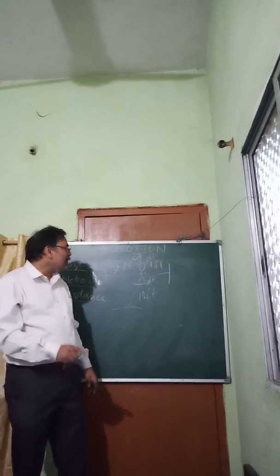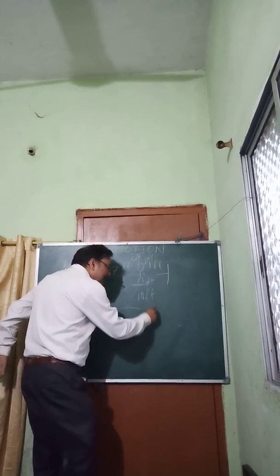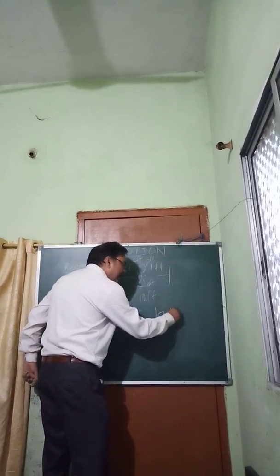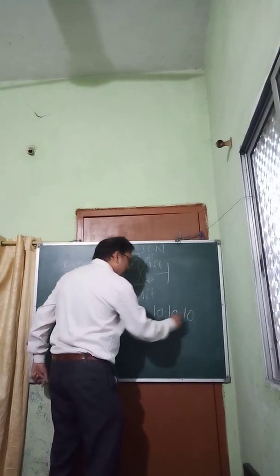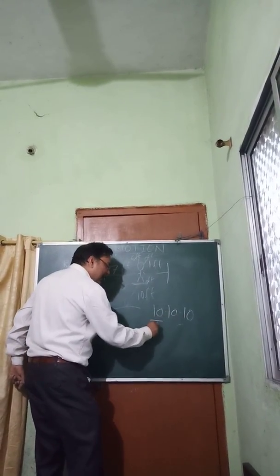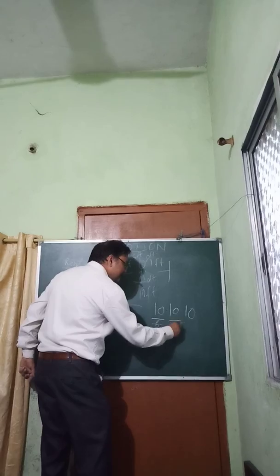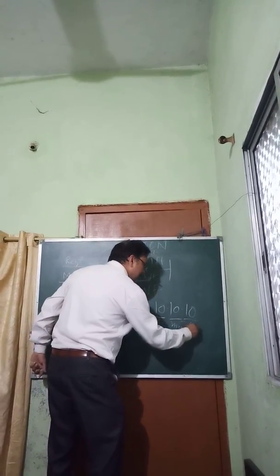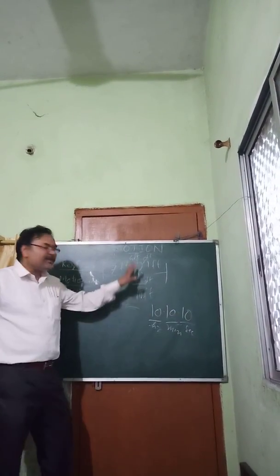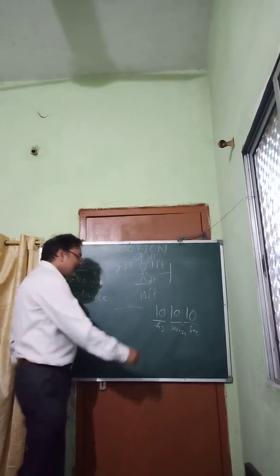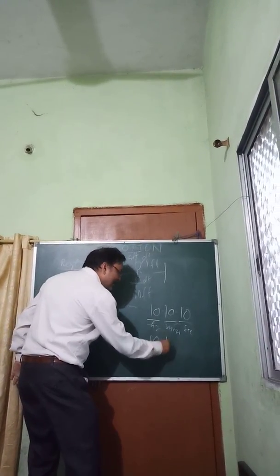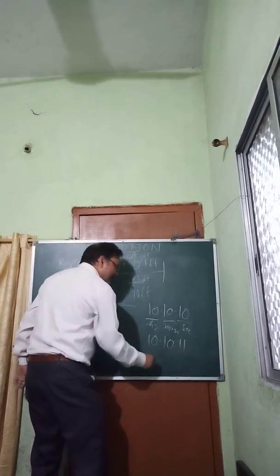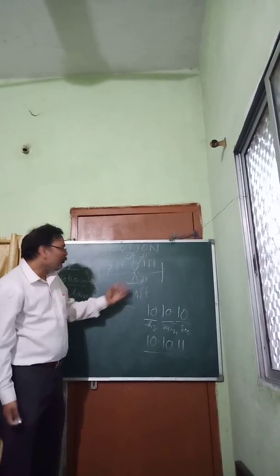But suppose you found that at 10 hours, 10 minutes, 10 seconds, this is hour, this is minute, and this is second, I was at this position, but at 10, 10, 11, you found that my position is changed.